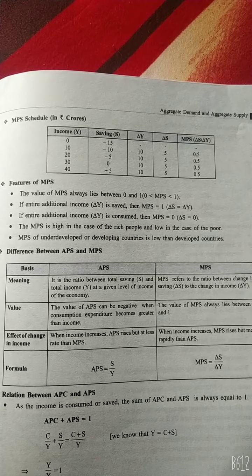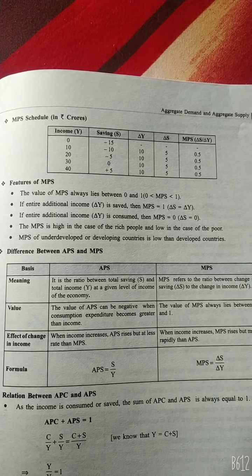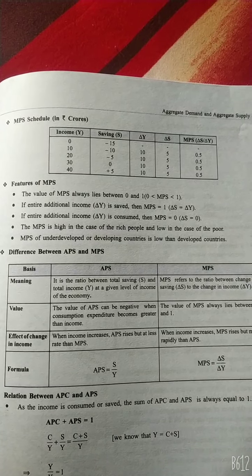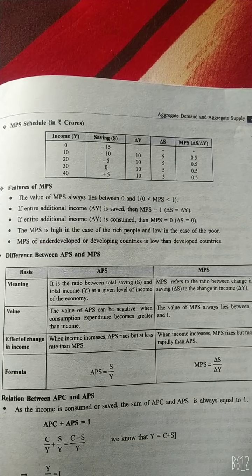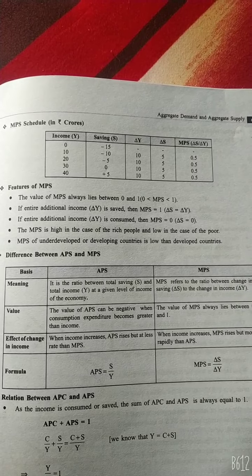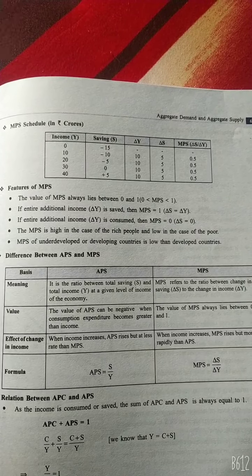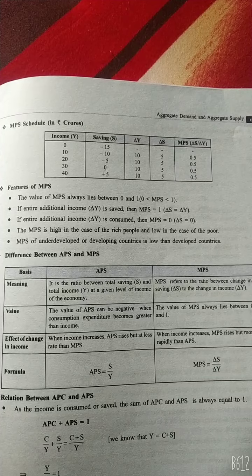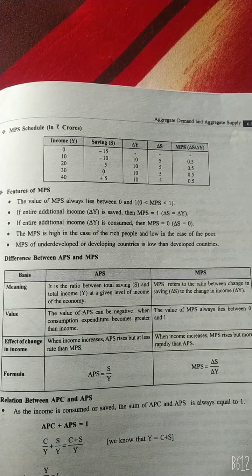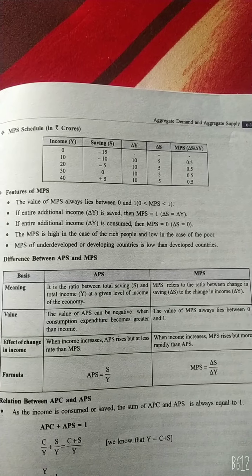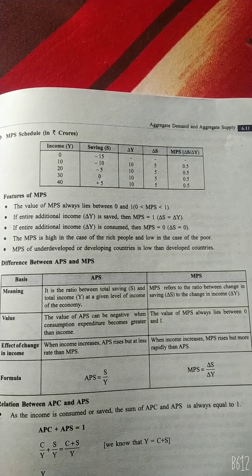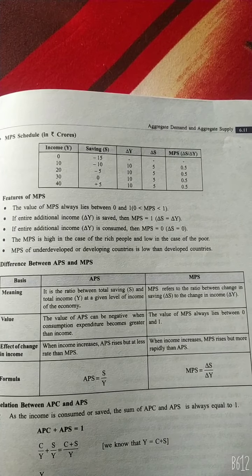By the schedule, you can obtain the MPS. Income is given 0, 10, 20, 30, 40, and saving minus 15, minus 10, minus 5, 0, 5. The delta Y, the unit change, is 0 to 10, that is 10, 10 to 20, 10, so the change is 10, 10, 10. And delta S: minus 15 to minus 10 is a 5 change, minus 10 to minus 5 is a 5 change, minus 5 to 0 is a 5 change. Then we calculate MPS, delta S upon delta Y, that is 5 upon 10, which is 0.5 in all the cases.